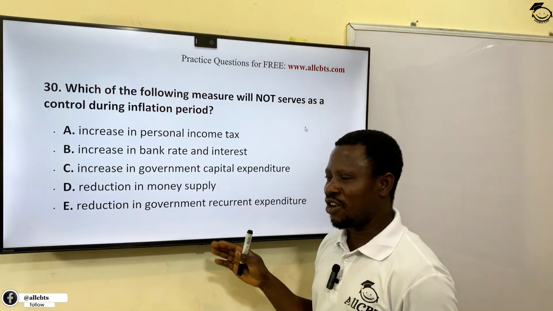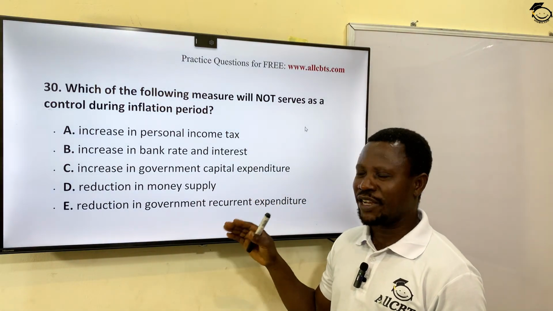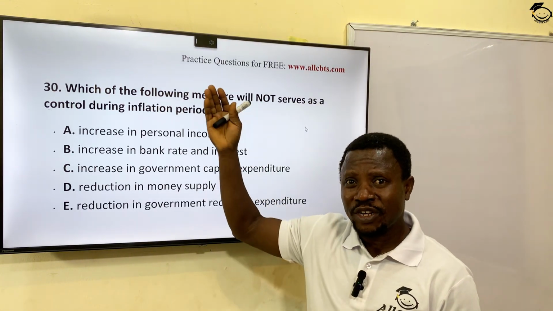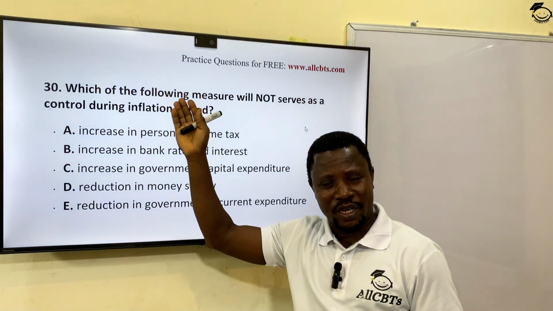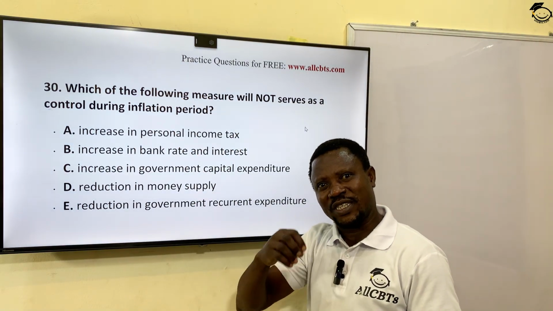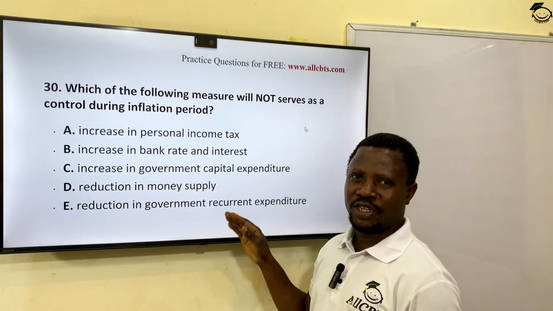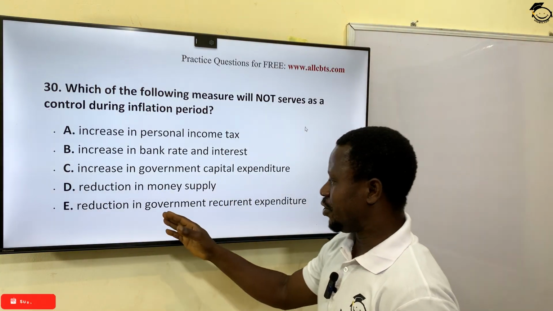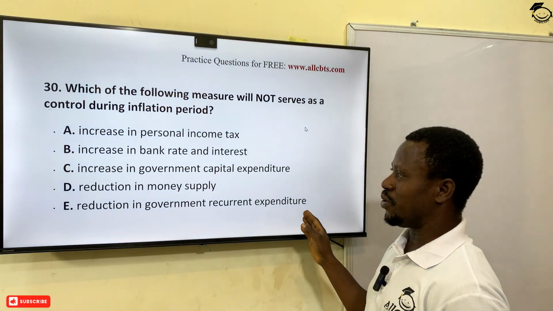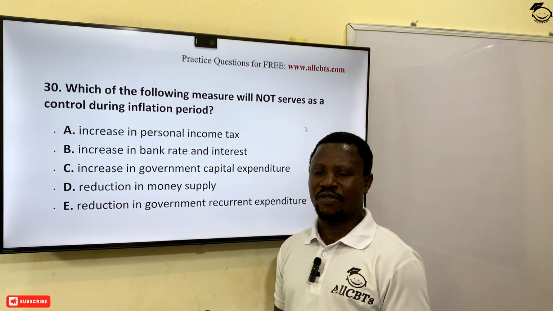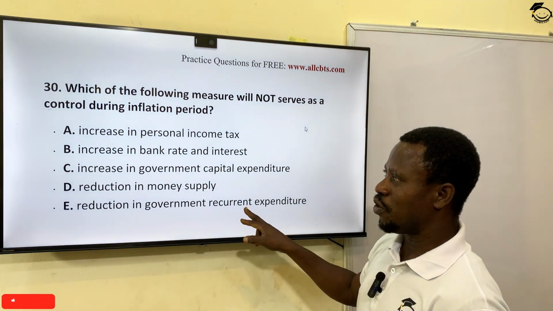Reduction in money supply. Government has so many means through the central bank to reduce money supply because inflation is saying there's too much money in circulation and that's why it's losing its value, in such a way that too much money is chasing after limited goods. So you have to find a way of reducing the money supply. Yes. Reduction in government recurrent expenditure. The recurrent expenditure is what government spends on the daily transactions of government. Okay, so this has to be reduced.